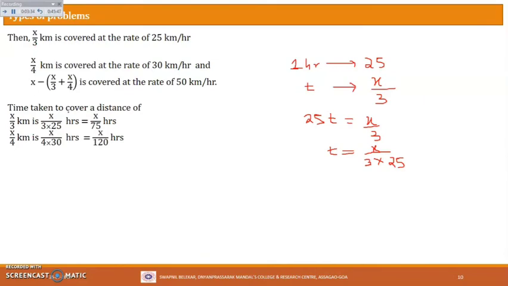Similarly, the time taken to cover a distance of x by 4 kilometer at this speed will be x by 4 into 30. Like this only, by this method, you can do here. And this is nothing but x by 120 hours.